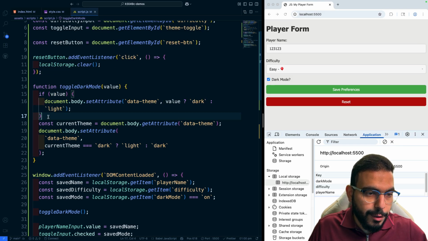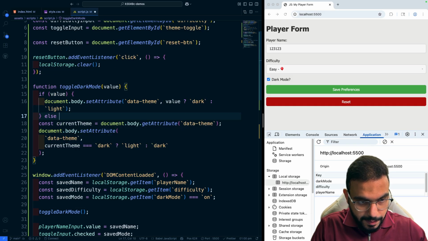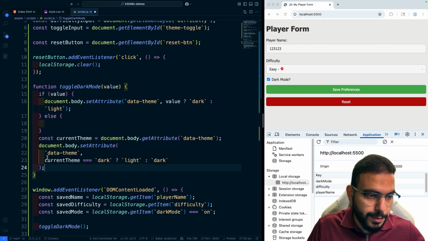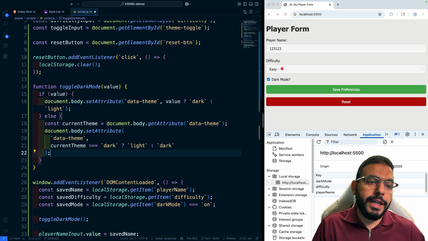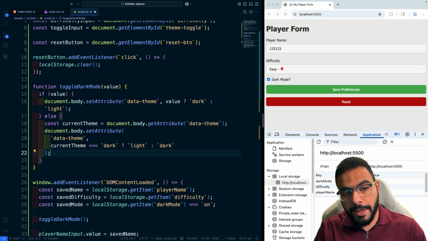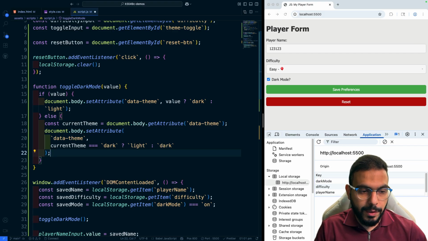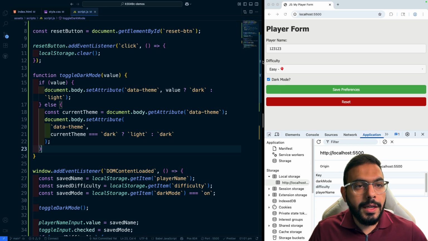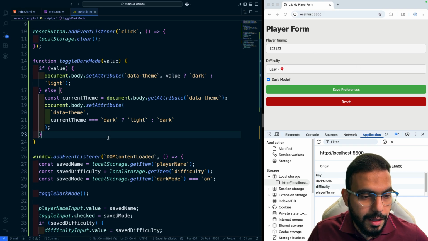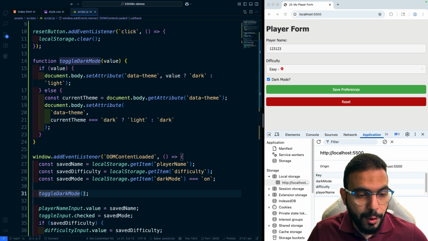Else, if there was no value provided, then we want you to basically fall back to this normal behavior of checking what is the current theme, and based on that, we switch it to the other one. So hit save now. It looks like when I saved, it actually refreshed because the function here was toggled with no value.